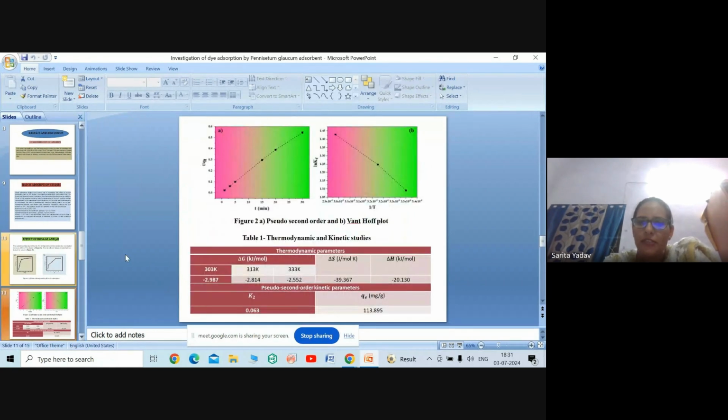For the temperature effect and contact time, kinetic and thermodynamic studies were done, and we obtained that the pseudo second order kinetic model was best fitted, and the adsorption had an exothermic nature.